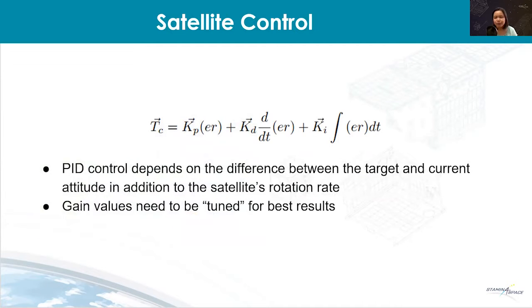The PID, or the proportional integral differential control, whose general form is shown in this slide, is traditionally used by small satellites such as Diwata. This controller depends on the difference between the target and current attitude values. The tuning of the PID scale values is essential to get a good response. The PID parameters, or the gain values for a certain condition, will not necessarily work with others. Please check our paper for more details of the satellite kinematics, dynamics, and control.